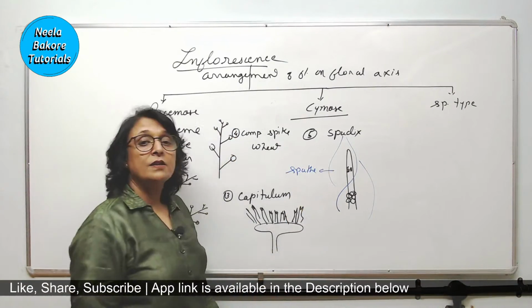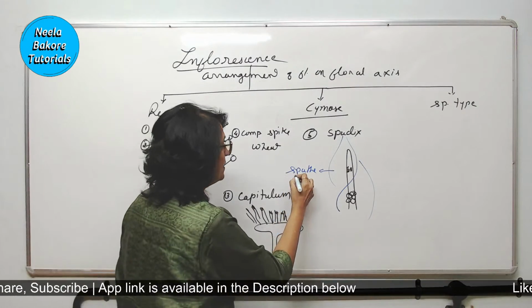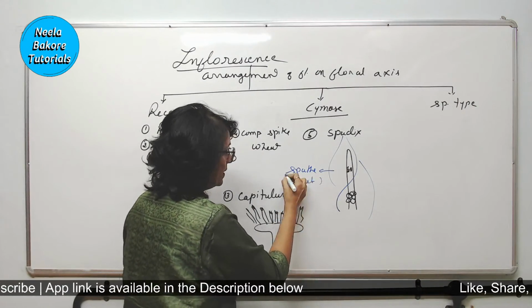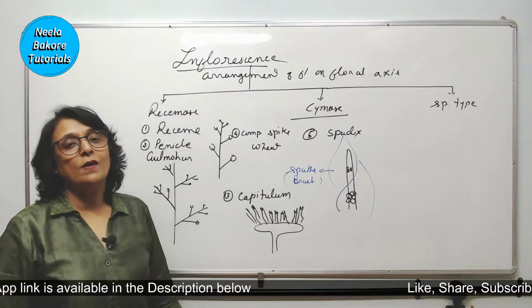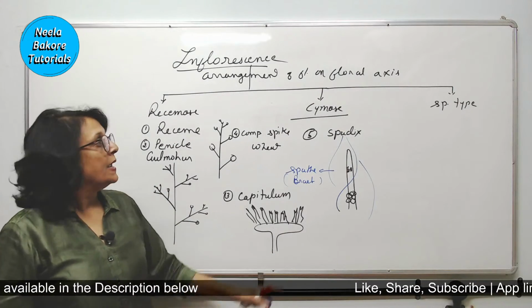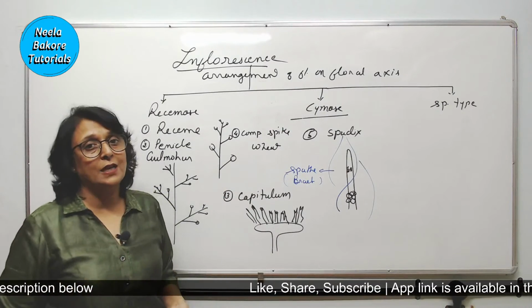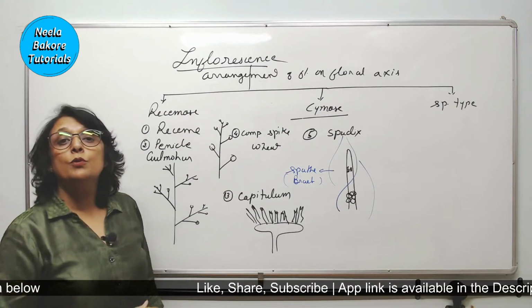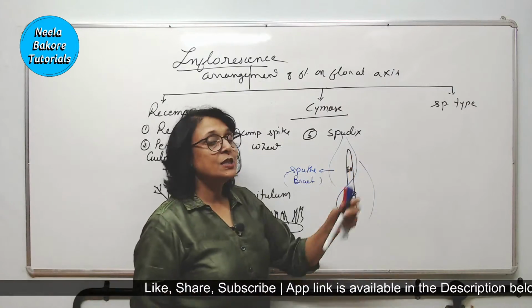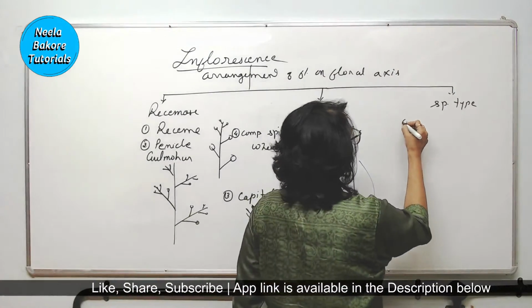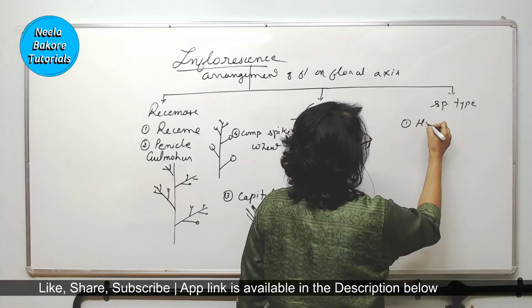This is actually discussed in morphology. It is a modified bract. And that is why we also talk about this in inflorescence. We don't have to study types of cymose because the question has never been asked, and they have removed it from our syllabus. In special type, there is one which is important, that is hypanthodium.